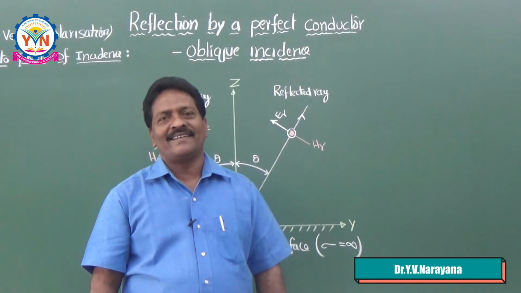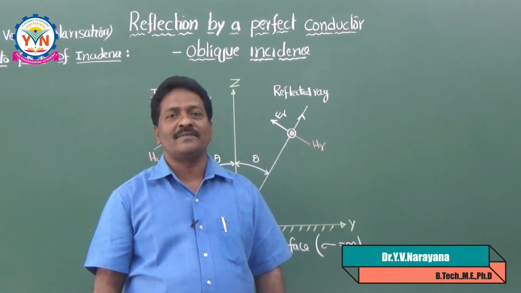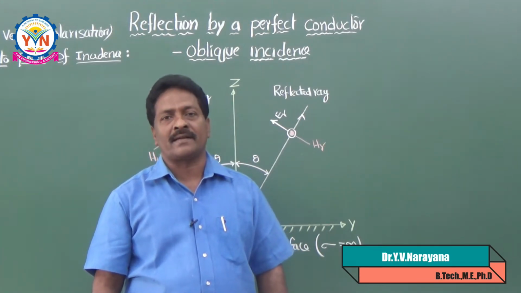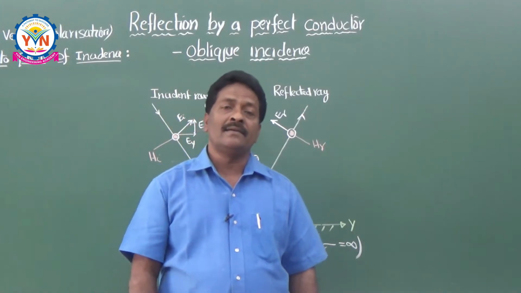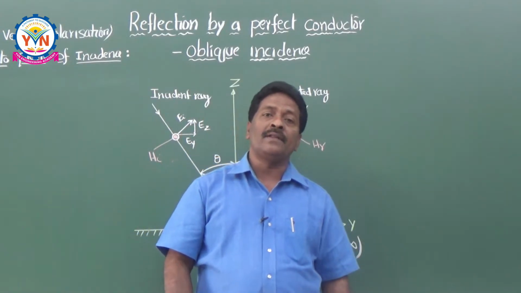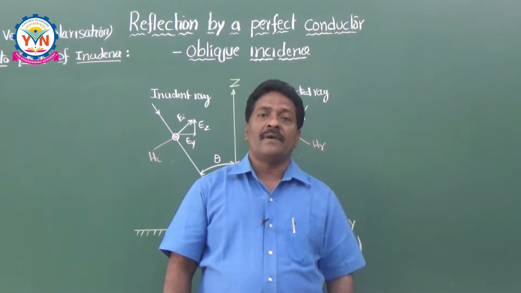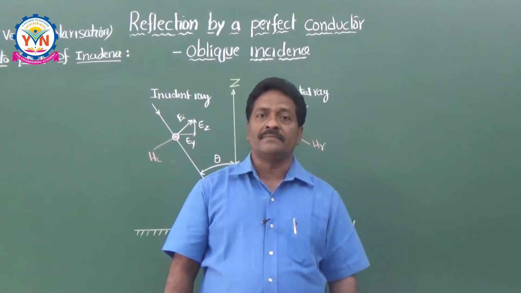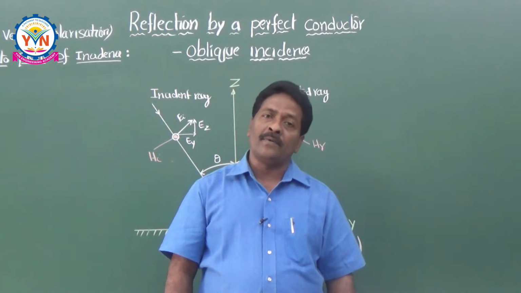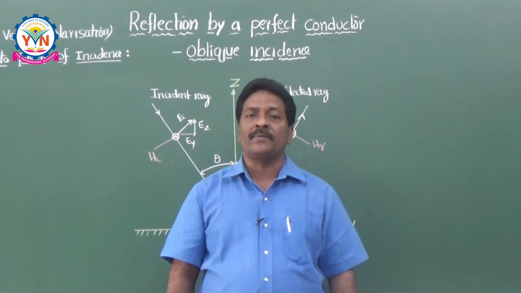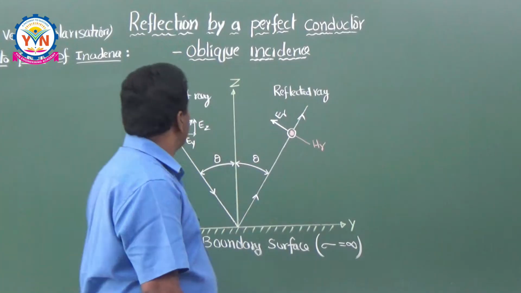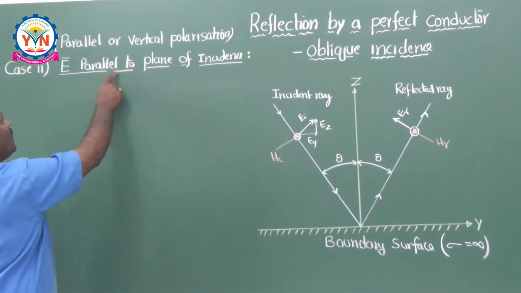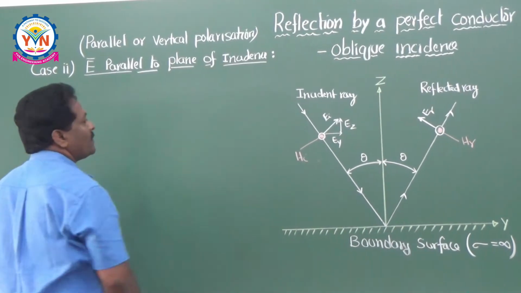Dear students, in the last class we discussed the reflection of electromagnetic waves by a perfect conductor at oblique incidence for perpendicular polarization. In this class, we are going to see the next polarization, that is the parallel polarization or vertical polarization. Here the electric field intensity is parallel to the plane of incidence.